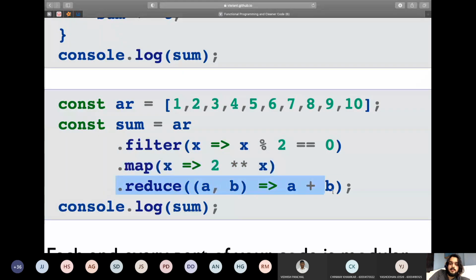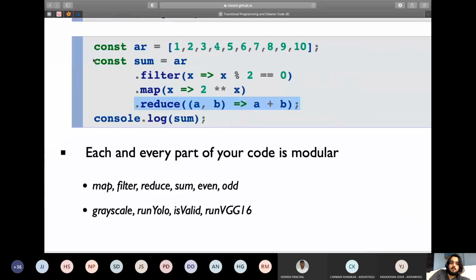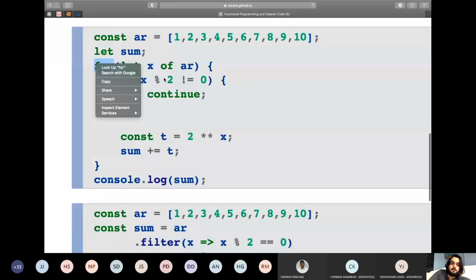Then I'm reducing the array. So from an array of integers, I'm reducing it to one integer itself using this function called dot reduce. a, b equals a plus b. So this is a summation function. In the end, these 3 lines of code are the same as this for loop, this if statement, this manipulation, all in one. So you can see that this JavaScript code that I've written, you can actually use this in your projects in the future.